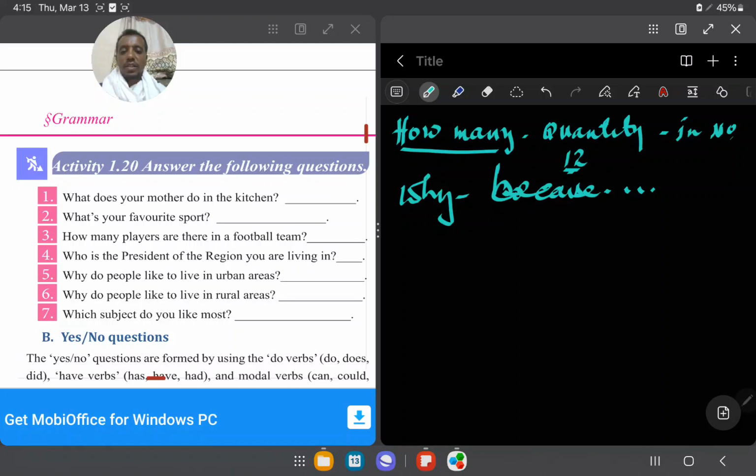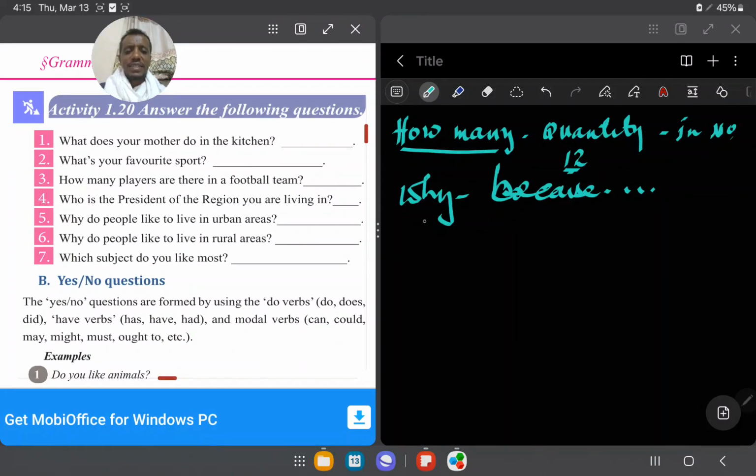There can be different reasons. Which subject do you like most? Which subject do you like more? This is a question for you. So I like mathematics, English, or whatever. That's the right answer. Okay, well students, the next question type is maybe you can say B actually for now.